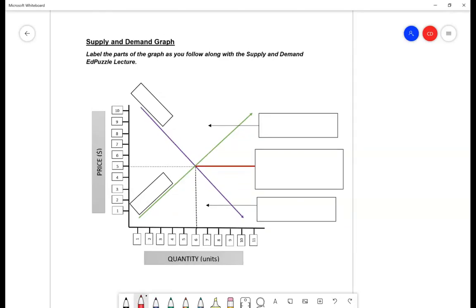All right, looking at this graph here, this is our horizontal axis. We have quantity. This is the number of units. So this will be the number of units that are supplied, or the number of units that are demanded. And going along the side over here are vertical axes. You don't have to label this part with me, but this is the price. This is the price that the quantity is going to be demanded at, or the quantity is going to be supplied at.